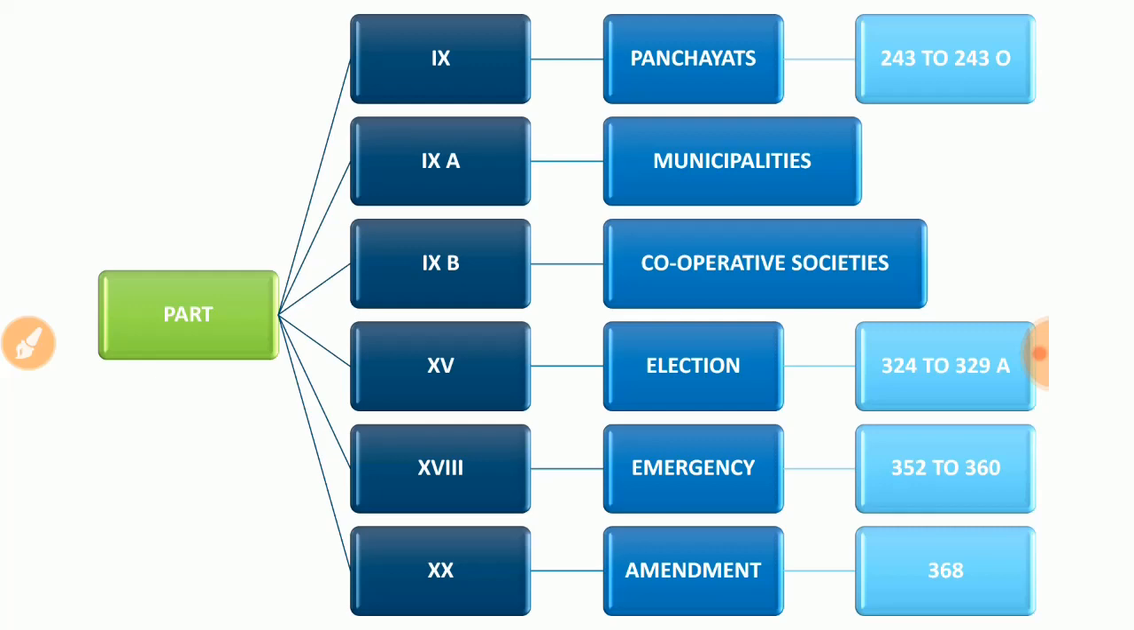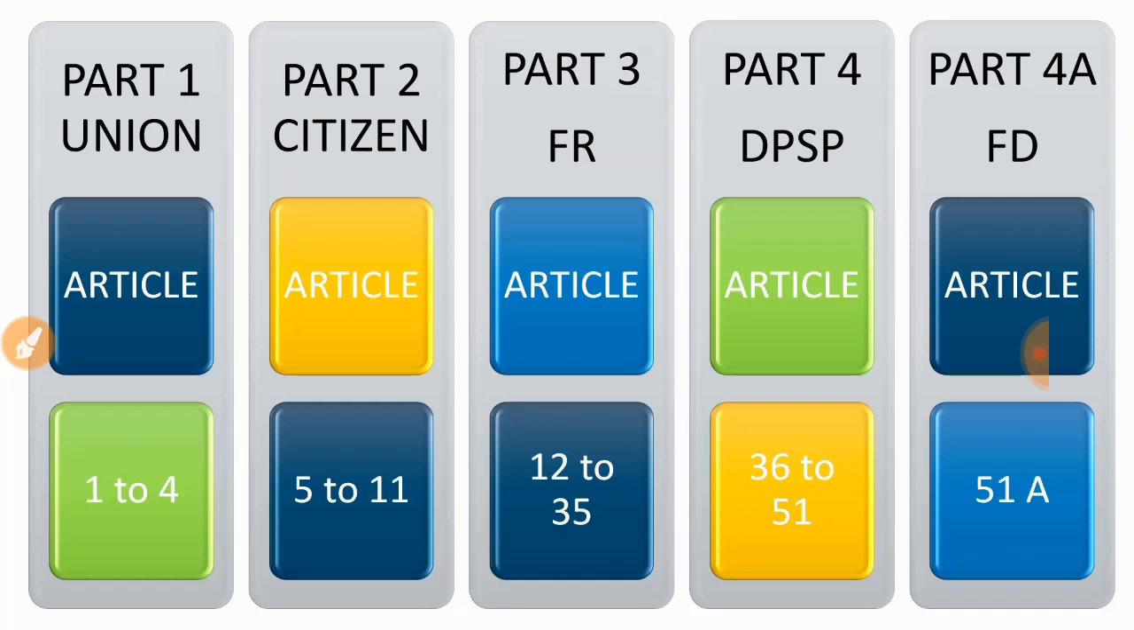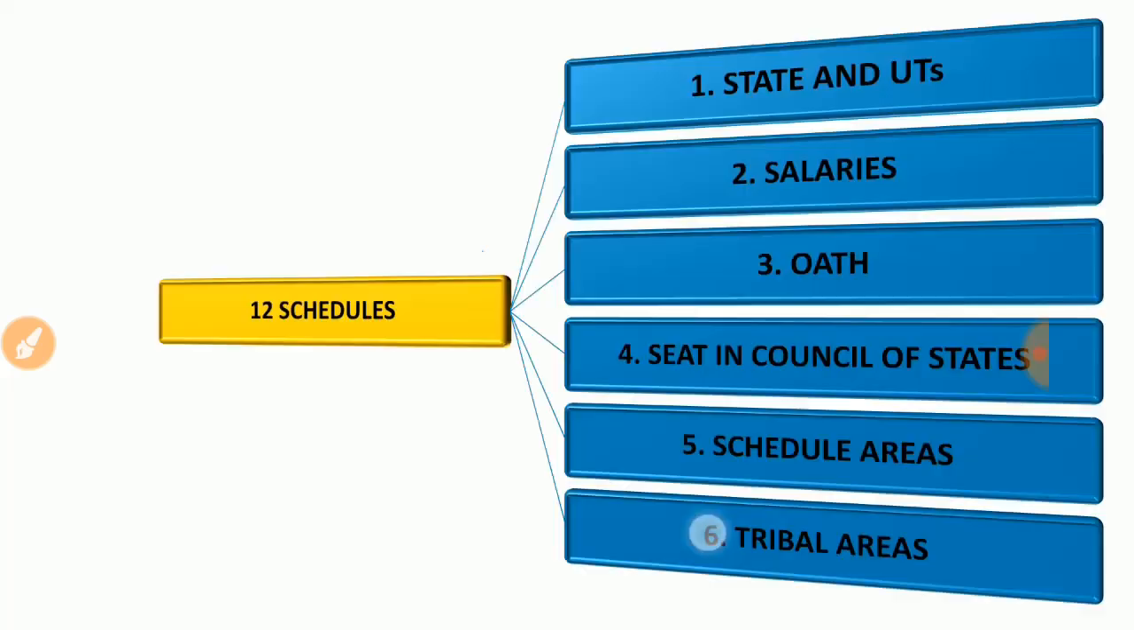Okay, so till this point we talked about the preamble, Articles 1 to 4, Article 5 to 11, Article 12 to 35, Article 36 to 51 and 51A in Parts 1, 2, 3, 4 and 4A. Now today's most highlighted point is the schedules. I already told you that we have 12 schedules, and we are considering these 12 schedules as a separate booklet. Why? Because the factors written in these 12 schedules change accordingly, so we need to keep them separately.